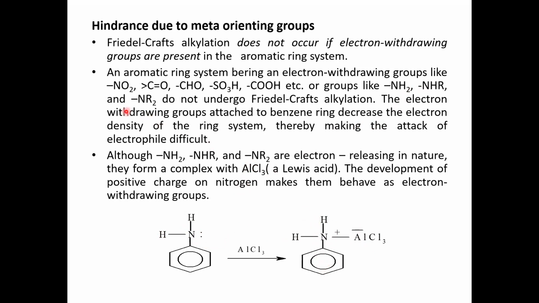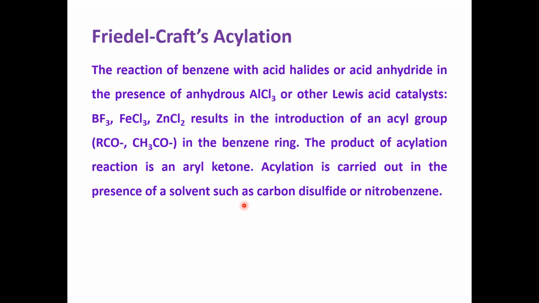That's why whenever the benzene nucleus is substituted by electron withdrawing groups, or by amino groups or electron donor groups like NH2, NHR or NR2, the reaction is hindered. You should remember this. In these cases, the Friedel-Crafts reaction does not easily take place. Then we shall move towards Friedel-Crafts acylation.